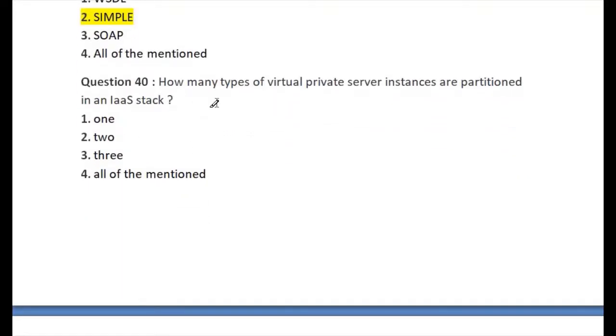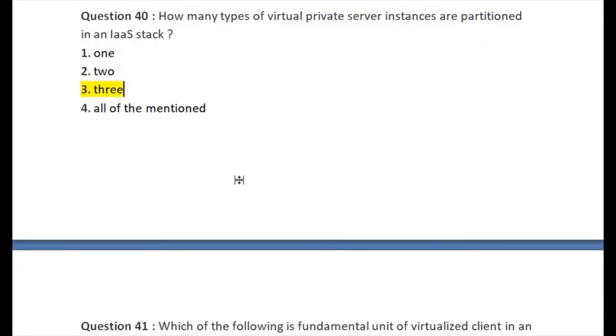Let's go for question number 40. So question number 40 is: how many types of virtual private server instances are partitioned in an infrastructure as a service stack? So the right answer of question number 40 is option number 3. This is the right answer of question number 40.